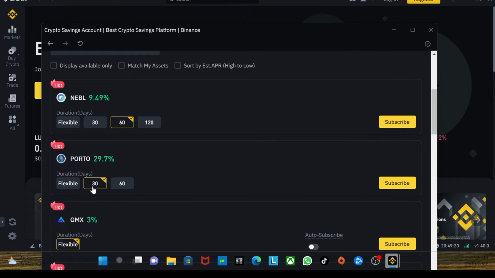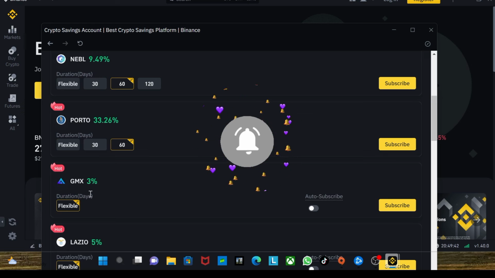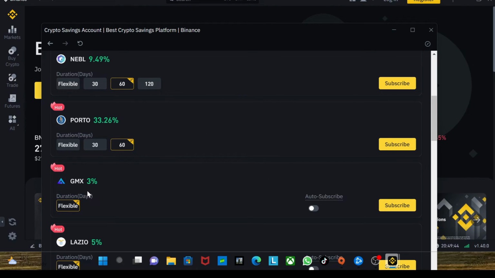If you choose a 30 days duration, which means your crypto coins will be locked for 30 days. If you choose a 60 days duration, your crypto coins will be locked for 60 days until you have completed. And this is what you earn if you subscribe to this package. Well, moving on, GMS is only supported by the flexible package, which means for every day you subscribe to this package, you're able to earn 3% income every day.